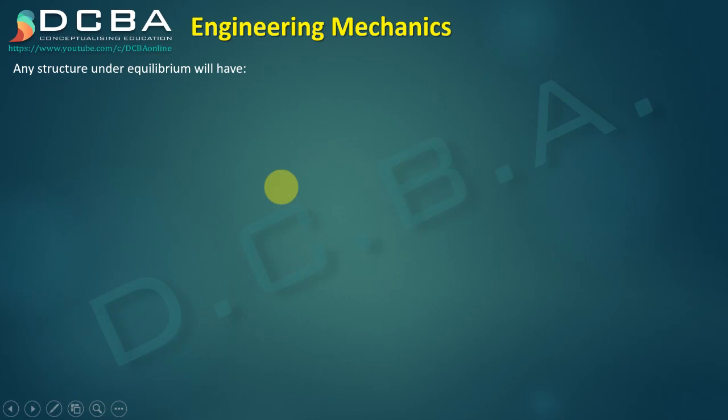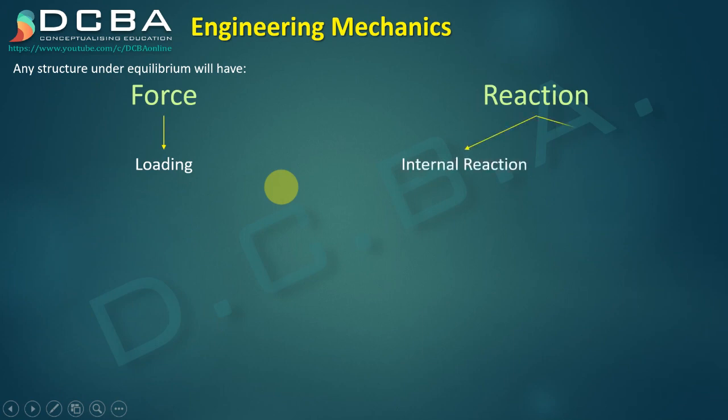So in this lecture we'll be studying the equilibrium of structures, and when we talk about the equilibrium we have to talk about the forces which are produced due to loadings, and in conjunction with the force we have reaction. So force and this reaction, when both of them are there, we have the equilibrium conditions. So equilibrium cannot be achieved without the reactions being there in place.